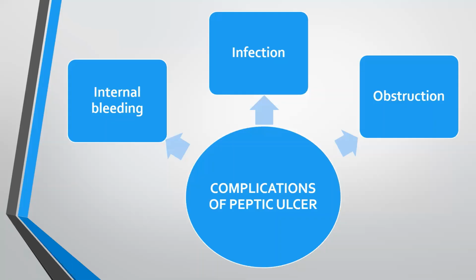Next, the complications of peptic ulcer disease include internal bleeding, which may lead to anemia, and presence of blood in vomit or stools. Secondly, peptic ulcer can perforate the walls of the stomach and small intestine, thus putting the patient at risk of infections. Further, due to inflammation, peptic ulcer may block the passage of food through the GIT, causing obstruction, bloating, vomiting, and even weight loss.